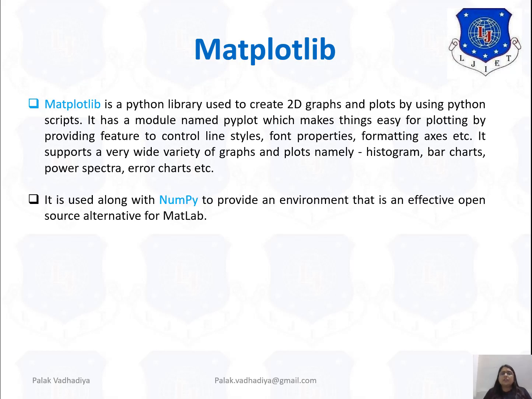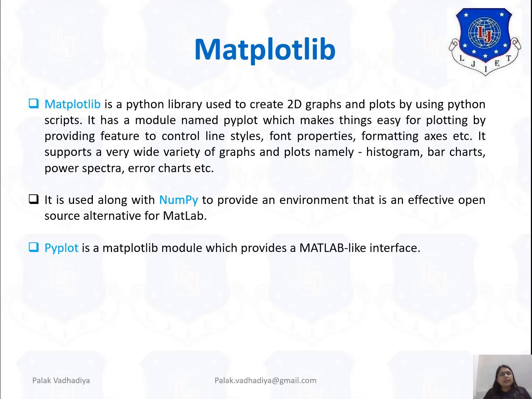Now it is used along with NumPy to provide an environment that is an effective open source alternative for MATLAB. No need to discuss what MATLAB is; you know it very well. NumPy is basically used whenever you require some mathematical calculation and then you want to plot that data. So we will write some exercises based on NumPy later in the session.